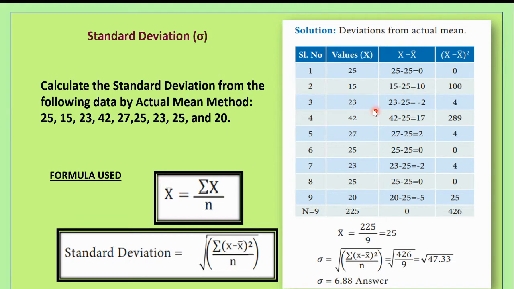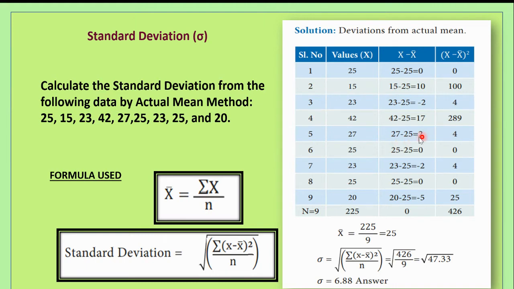Third one, value is 23, x bar is 25. So 23 minus 25 is minus 2, because the value of the negative number is greater than the positive, so you have to have the negative sign here. 23 minus 25 is equal to minus 2. Next is 42 minus 25. Why do we put 25 here throughout? Because x bar is 25. We have to calculate the third column like this, x minus x bar.